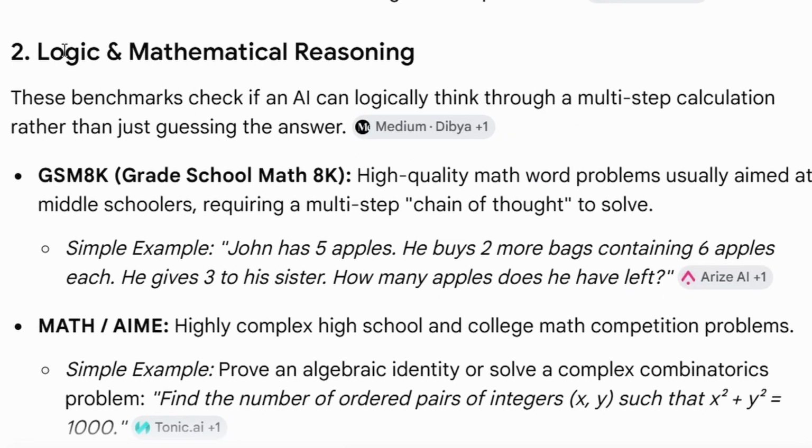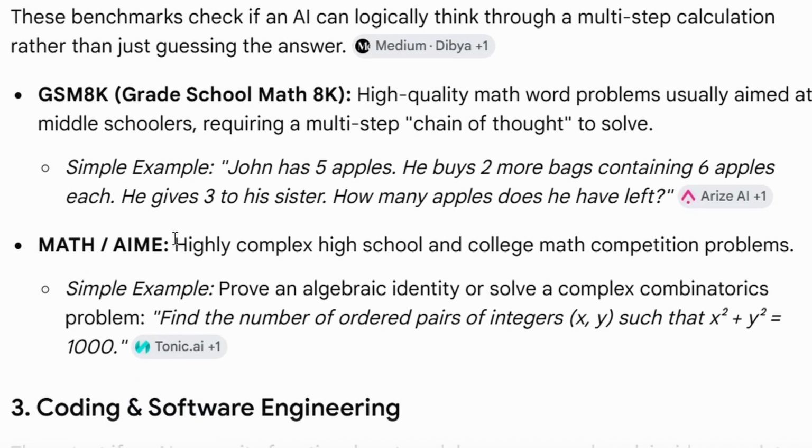Then there are benchmarks which check the logic and mathematical reasoning. GSM8K, which stands for Grade School Math 8K. It's high quality math word problems, usually aimed at middle schoolers, requiring a multi step chain of thought. And there is MATH/AIME. This is highly complex high school and college math competition problems.